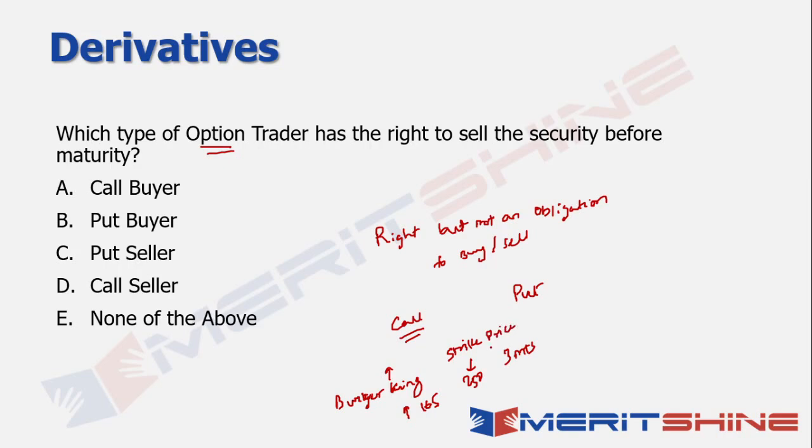Okay. So in case the stock price in 3 months for Burger King does not rise till 250, then I will only tend to lose whatever option premium that I paid in order to buy this call option. Right? So obviously there will be some premium associated with it which you'll have to pay in order to buy this call option. Now the point is, if it goes beyond 250, let's say you paid X as the option premium.